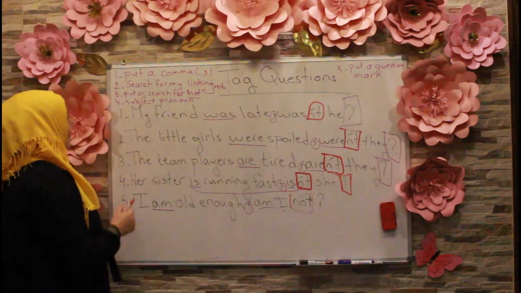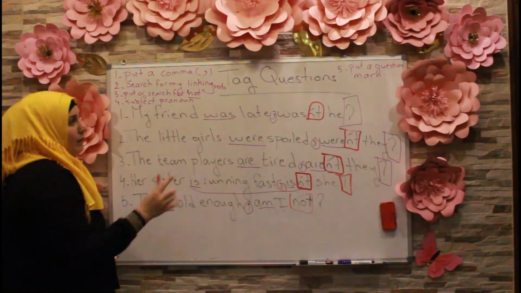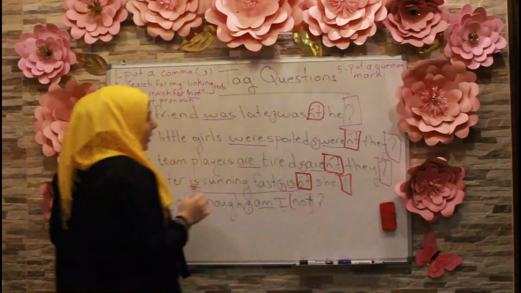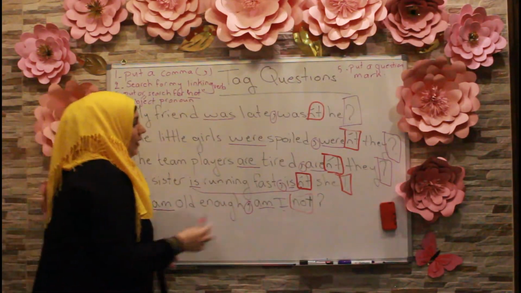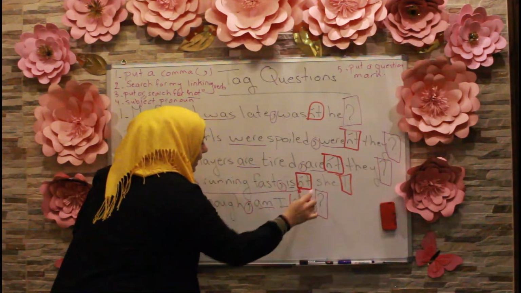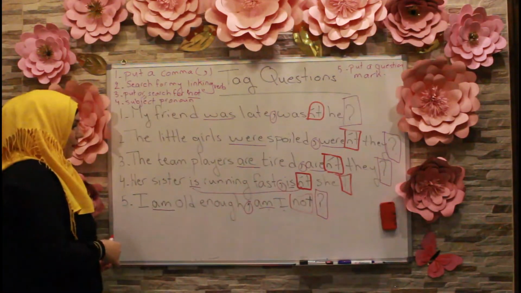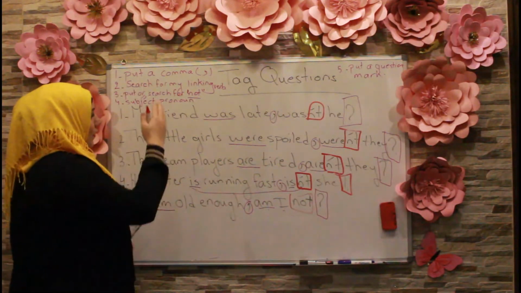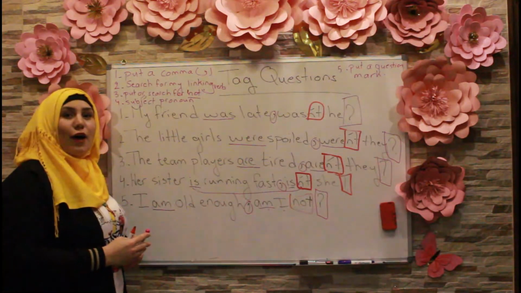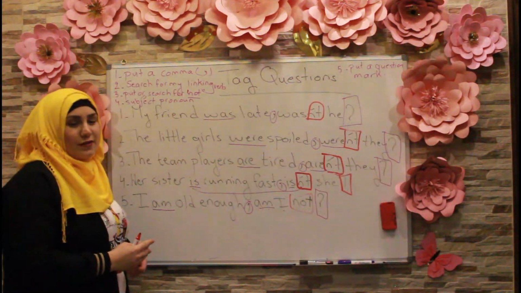And the very last step stays the same, which is number 5. Put a question mark, and yes, we did put a question mark. So this is a kind of practice of the tag questions.